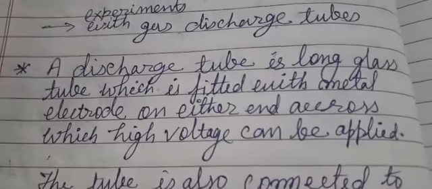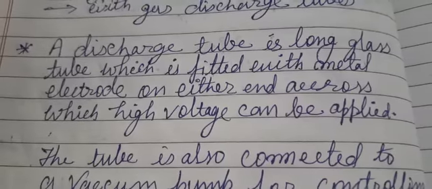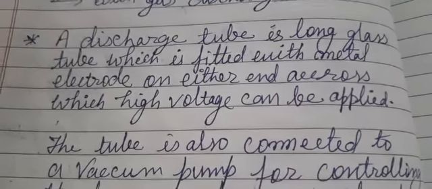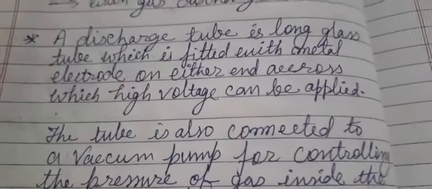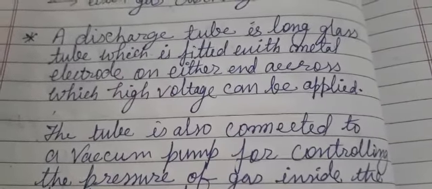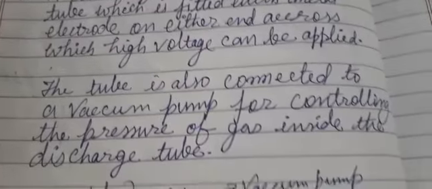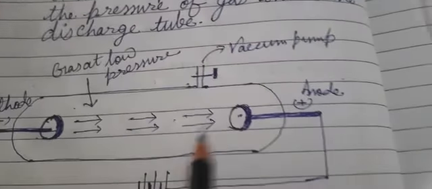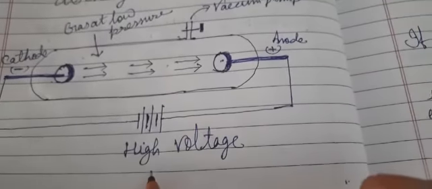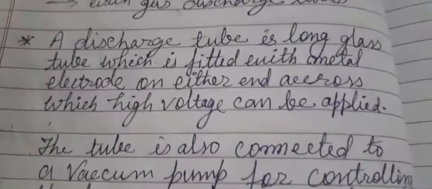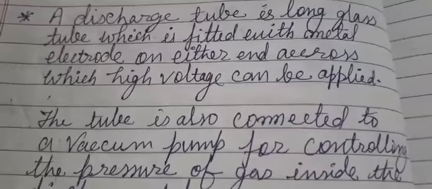It's a long glass tube fitted with a metal electrode on either side, across which high voltage is applied, between the cathode and anode. When high voltage is applied, then there will be something.